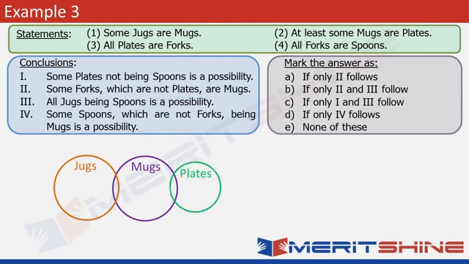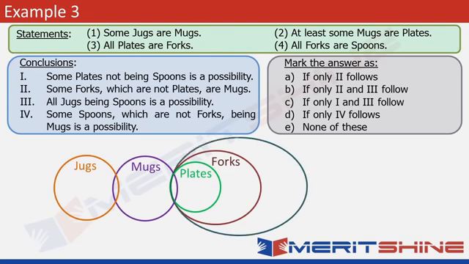Let's draw plates. Number 3. All plates are forks. So let's draw forks now. Number 4. All forks are spoons. So let's draw spoons surrounding forks. So that's the figure. Look at the conclusions now.